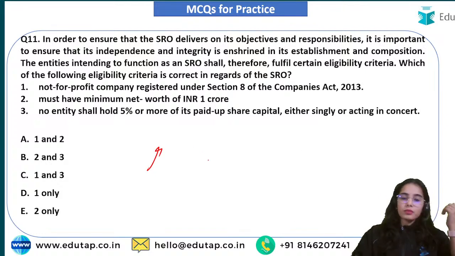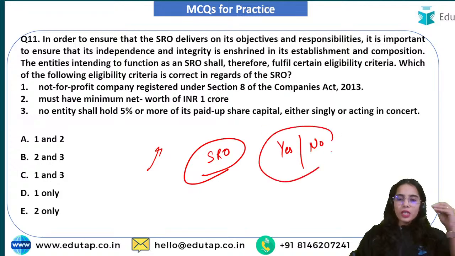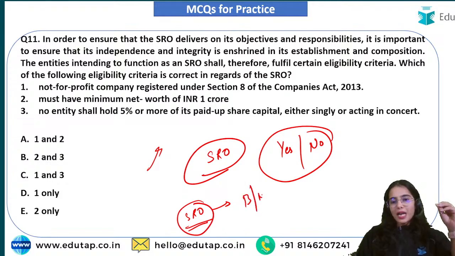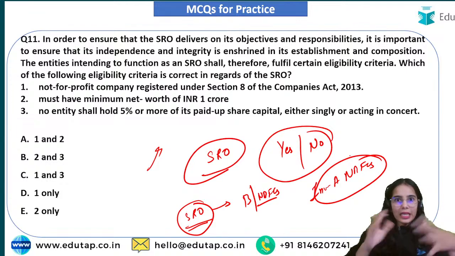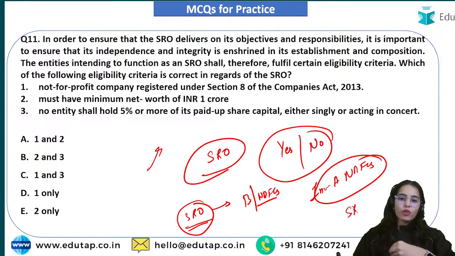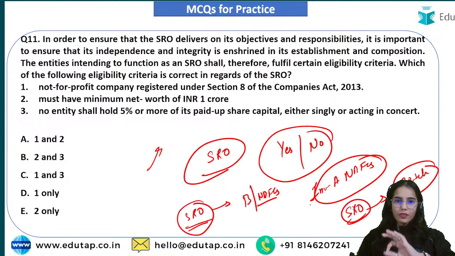Now there are the SRO guidelines, the self-regulatory organization. How many of you know about the self-regulatory organization? Yes or no? Have you ever heard about it? I want a yes from all of you, because we have discussed the omnibus framework of self-regulatory organizations for the banks and NBFCs. Then we discussed that the RBI is inviting applications for the NBFCs, where further norms were provided. Then the SRO guidelines were released for fintech also. So have you heard about SROs? Yes, right? All of you have heard about SROs?